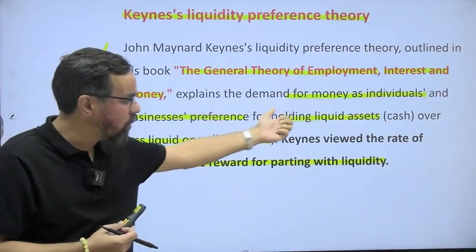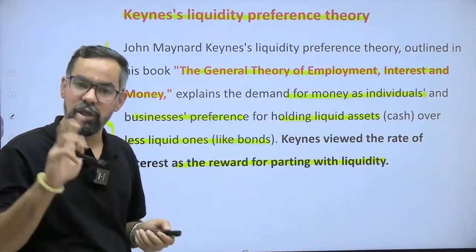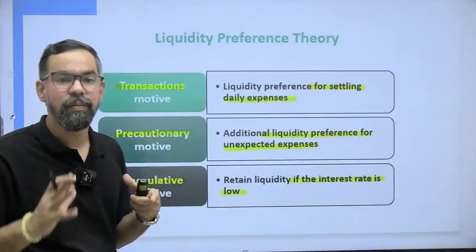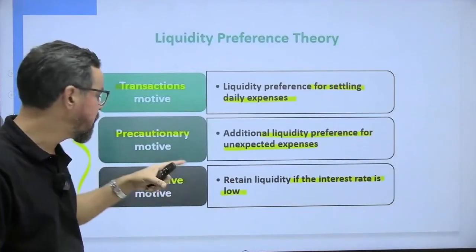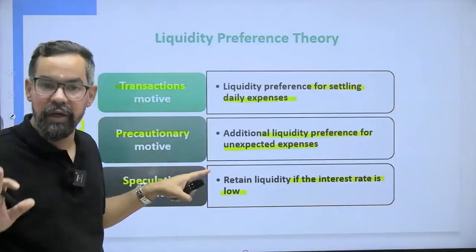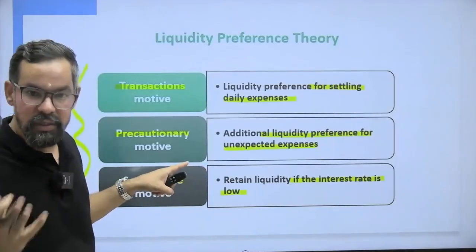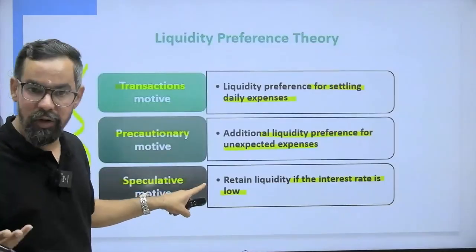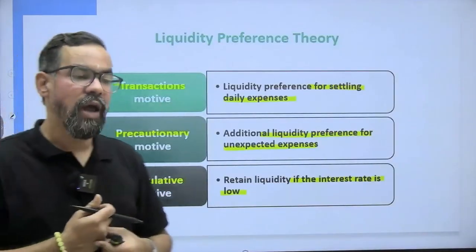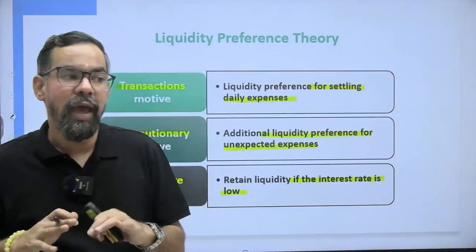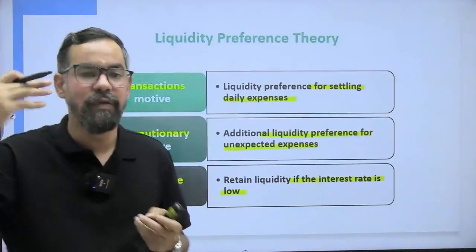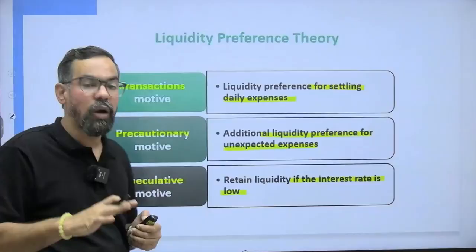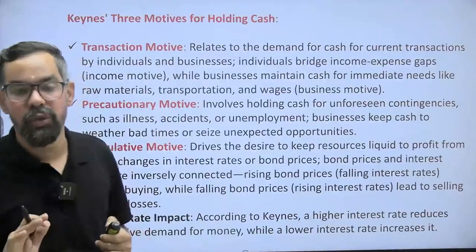Why are we holding these liquid assets? We have three motives. One is the transaction motive, for day-to-day stuff or for the business's day-to-day activities. Precautionary, for any sort of contingency or additional expenses that occur. And the third one is speculative. At the time of a low interest rate we hold, and as the interest rate starts rising, we invest. So this is the core, or crux, of Keynes's liquidity preference theory.